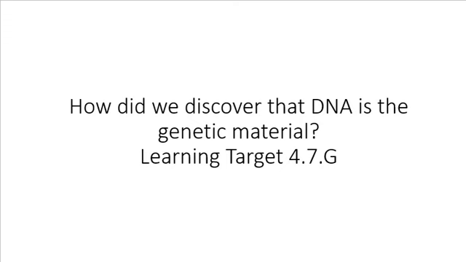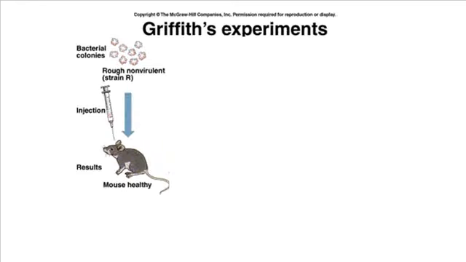We're going to go through experiments from 3 different scientists, some famous experiments that were steps in helping us figure out just how important DNA is, and that it is that material inside your cells that has to be faithfully passed on to new cells in order for those new cells to have the properties that they have and be able to function. The first experiments we're going to look at were done by a man named Frederick Griffith. So these are Griffith's experiments.